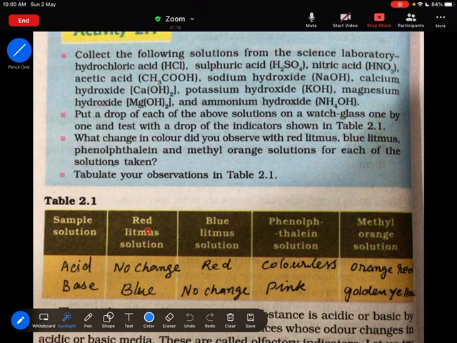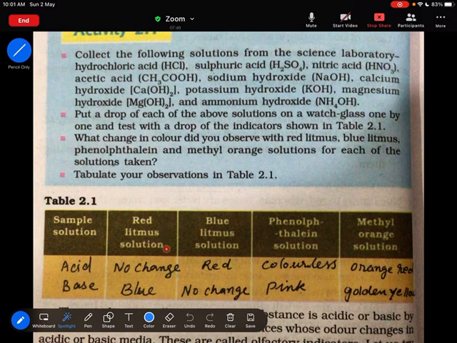Suppose you are given a substance in a test tube. You have to check whether it is acid or base. So you make a solution with water. To that substance you add a little bit of water, and to that you add red litmus solution.